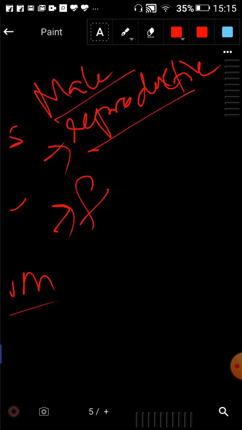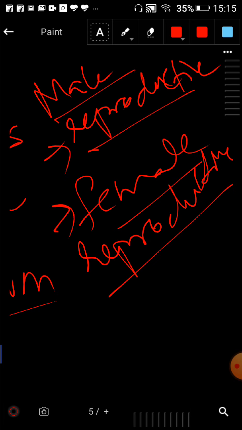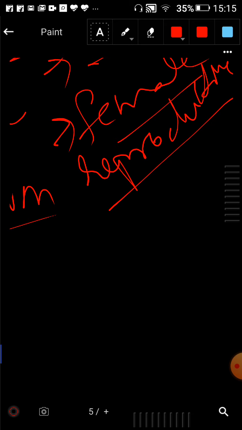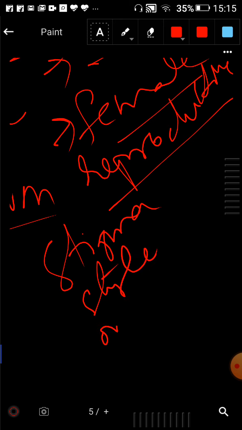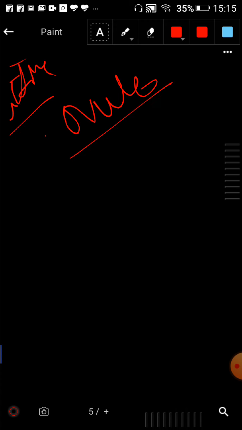And the other one is the female reproductive part, about which we have also discussed. The female reproductive part has three major parts: stigma, style, ovary. The ovary consists of ovule. Clear?